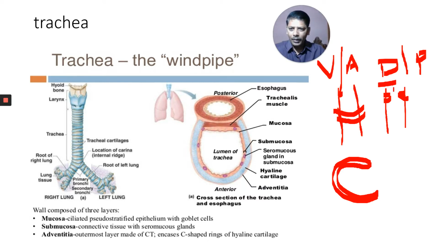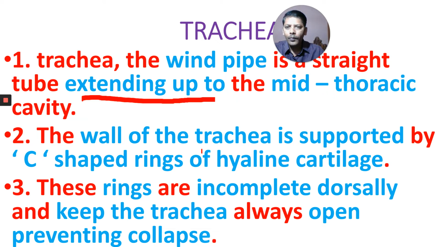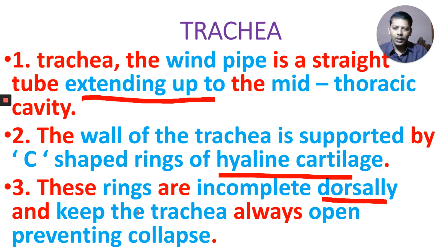Okay, the C-shaped cartilaginous rings are present in the trachea. You can see here these incomplete rings. This is a posterior view. There the ring is not complete. Totally, when you see it, the ring is C-shaped. They are made up of hyaline cartilage. The wall of the trachea is supported by C-shaped rings of hyaline cartilage, you learned in intermediate first year. These rings are incomplete dorsally. Where are they incomplete? They are incomplete dorsally.